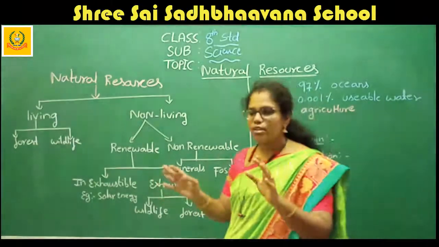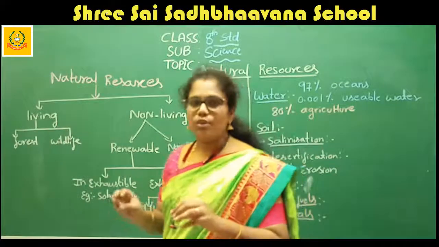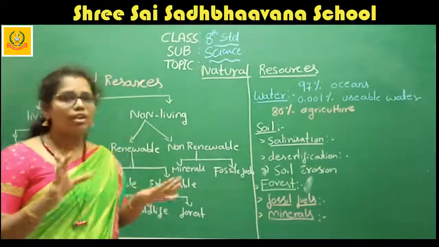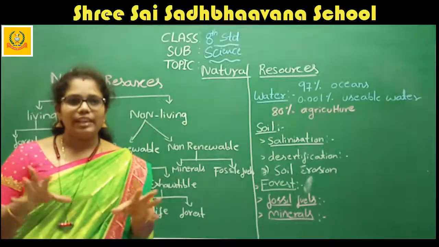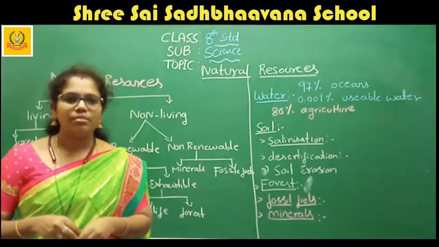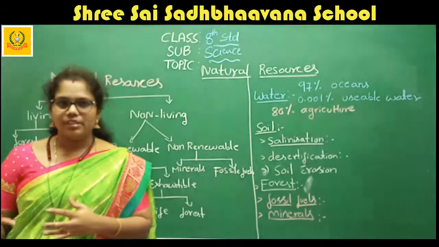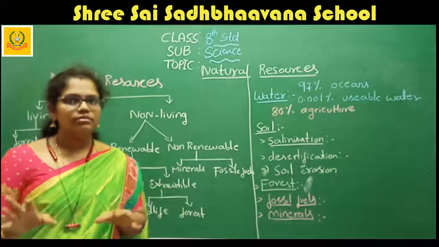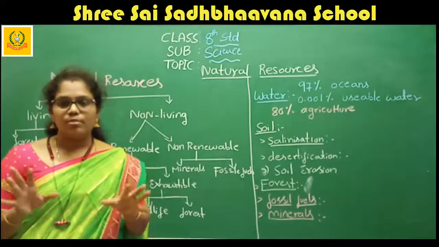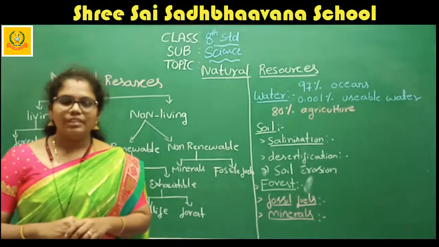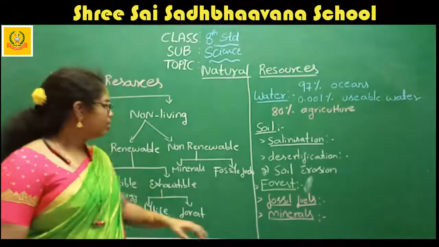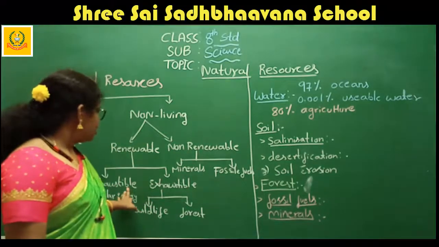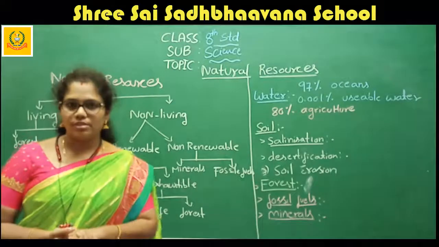Another day you want to see the forest only in the zoo, or only in the parks. You want to see the wide varieties of plants and wide varieties of living organisms only in the zoo and biological parks. Why did this happen? This has happened due to the deforestation. Hope you understand what are inexhaustible and exhaustible resources.